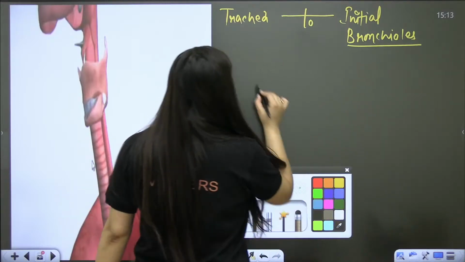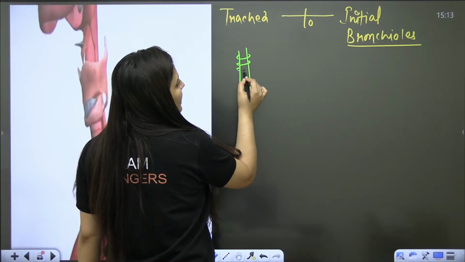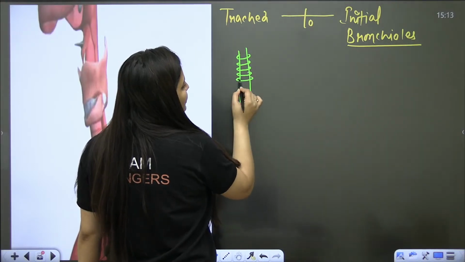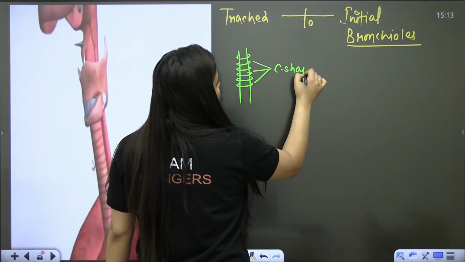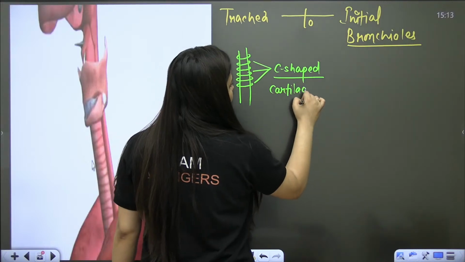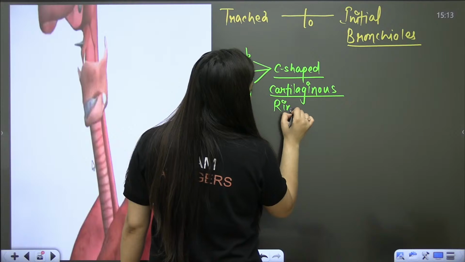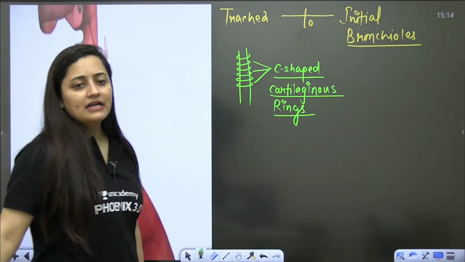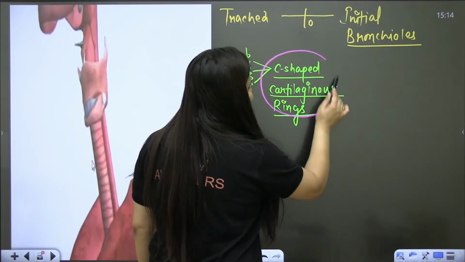It is lined with C-shaped cartilaginous rings. These rings are not complete.